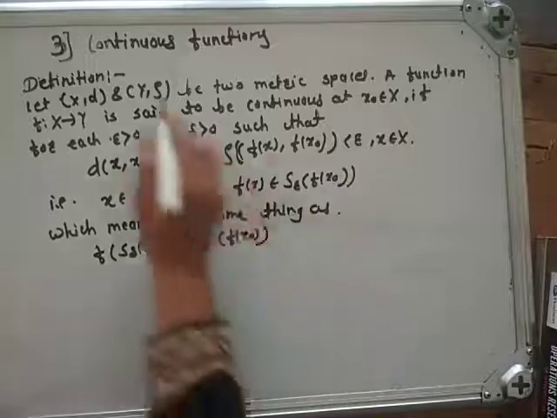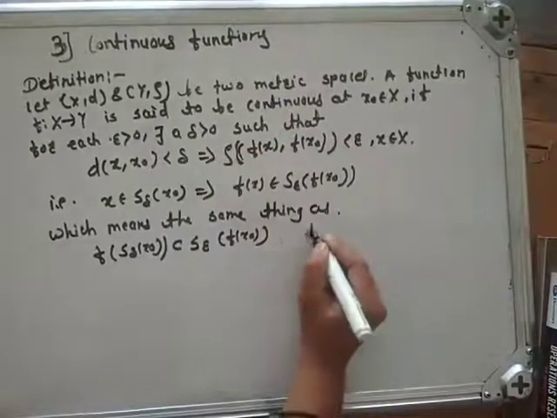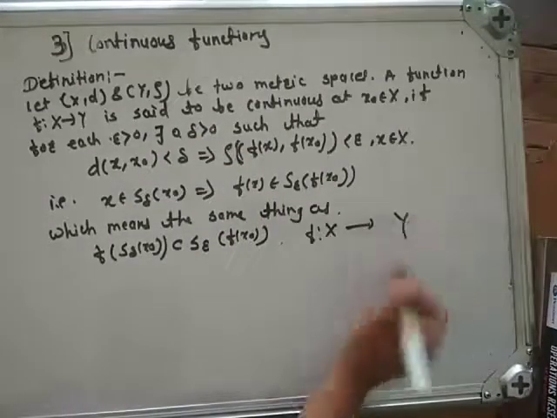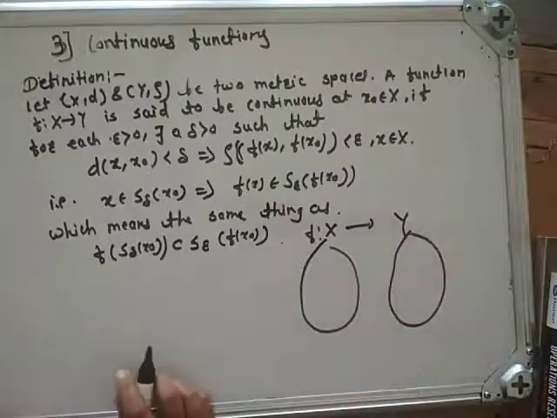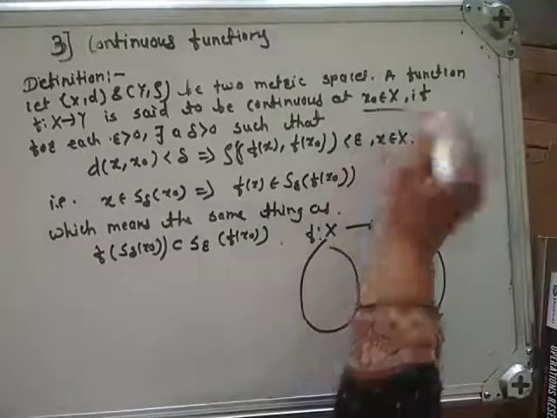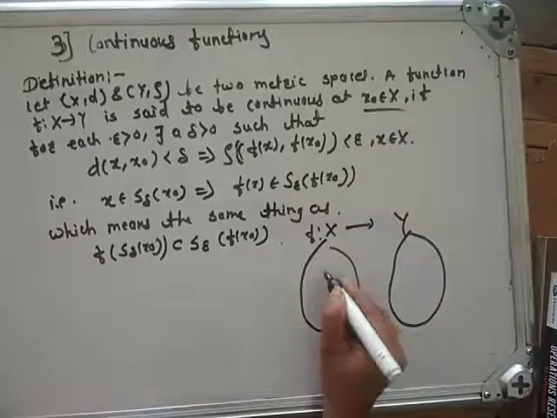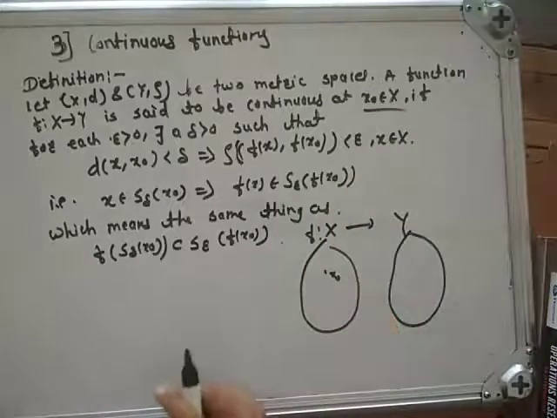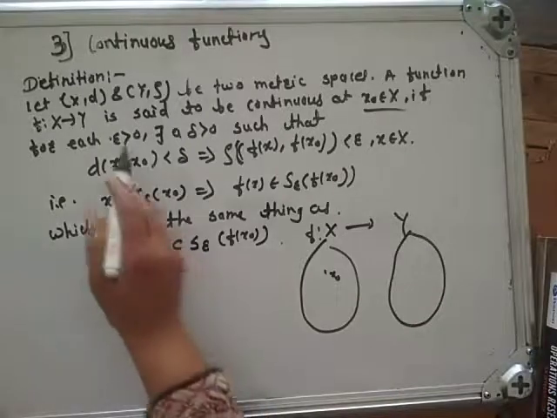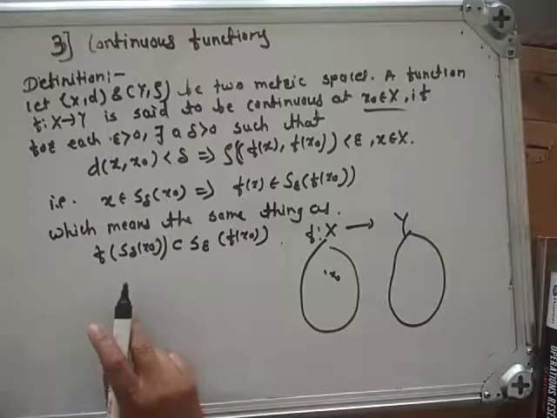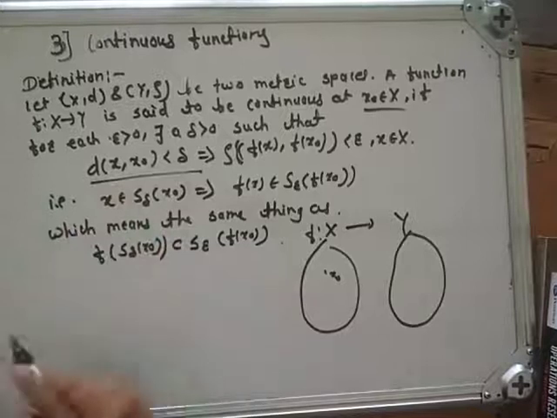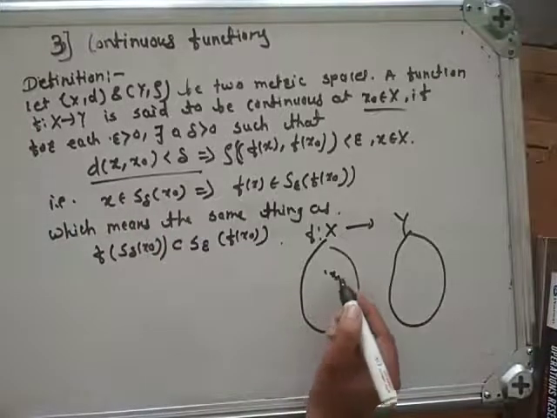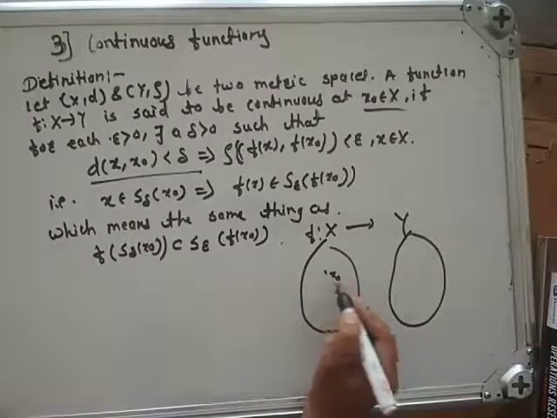Let (X, d) and (Y, rho) be two metric spaces. It is a function from X to Y. Suppose this is your X set and this is your Y set. It is said to be continuous at point x0 belongs to capital X if for each epsilon greater than 0 there exists a delta greater than 0 such that distance between x and x0 is strictly less than delta.